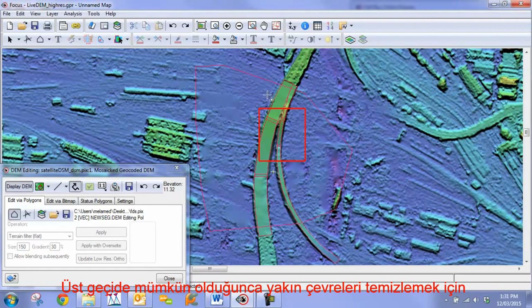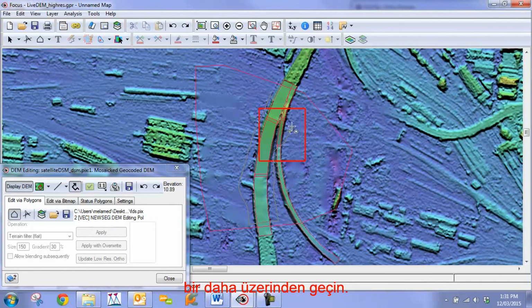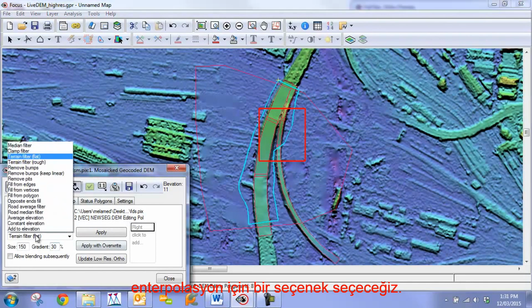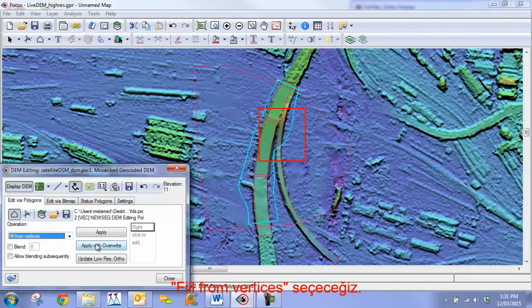So to clean up the surrounds as close as possible to the overpass, we can draw a polygon with a lot of vertices along the edge. Jump over. Do another one. So we have that there. We're going to choose an option to interpolate. So we're going to fill from vertices. So we can just go apply.